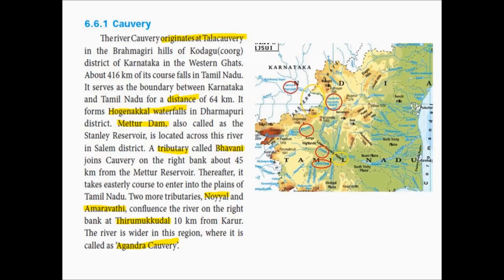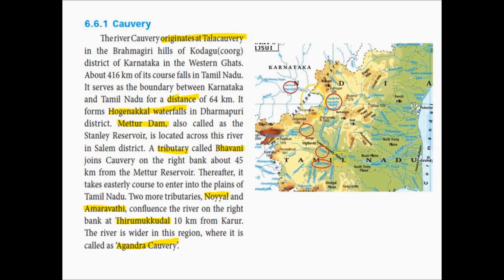About 416 km of its course falls in Tamil Nadu. That is, river Kaveri flows for about 416 km in the state of Karnataka and then it falls in Tamil Nadu. In Tamil Nadu, it serves as the boundary between Karnataka and Tamil Nadu for a distance of 64 km. So in the boundary region, which is highlighted in yellow color, between Karnataka and Tamil Nadu, it travels for 64 km.